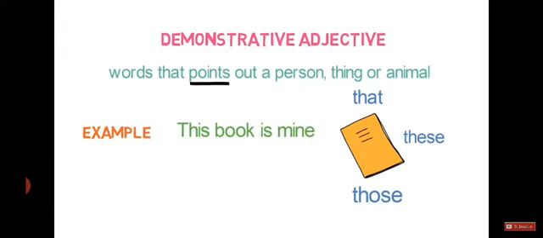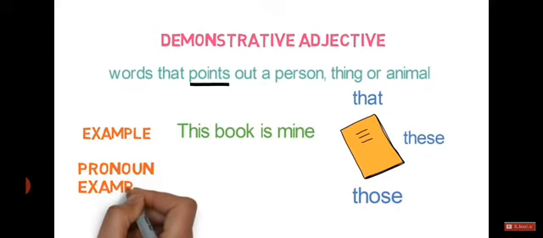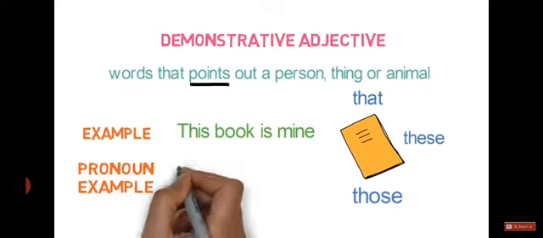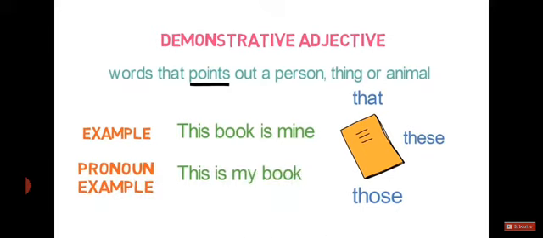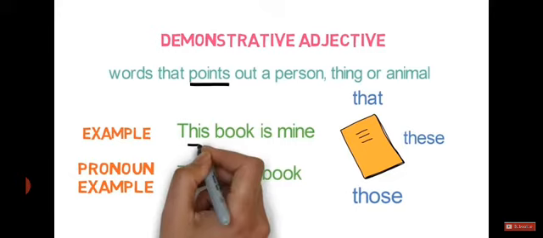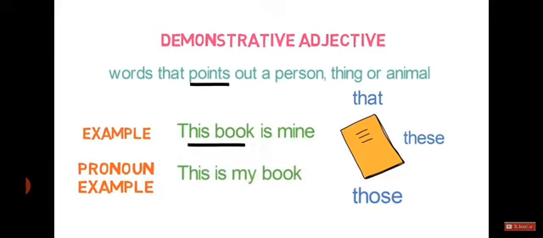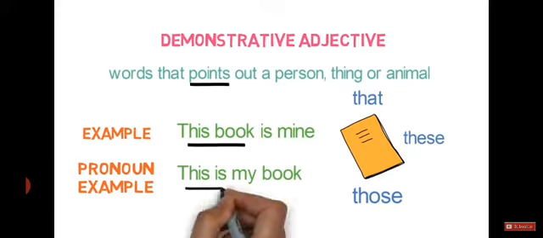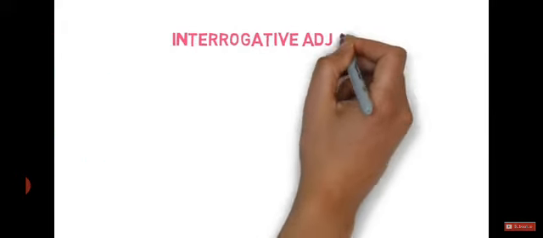But there is a difference. Let me give you an example of demonstrative pronouns. Now, this is my book. Here, this is a pronoun. Can you see the difference in the two sentences? In the first one, this comes before book, which is a noun, and it is describing the noun, so it is an adjective. And in the second one, it comes before is, which is a verb, and so it is a pronoun.